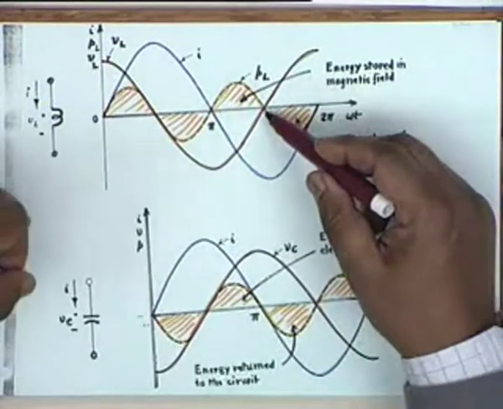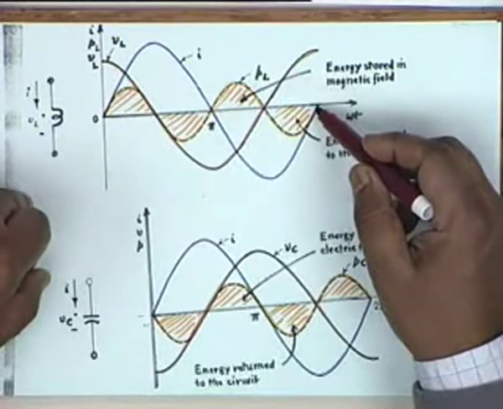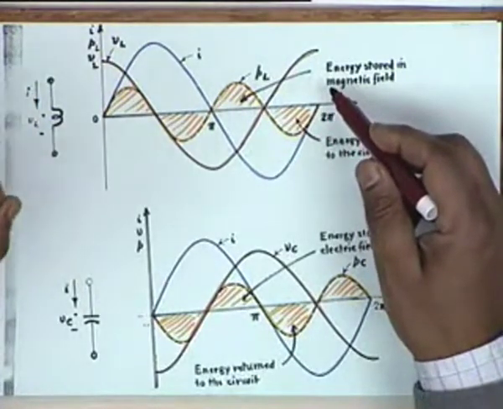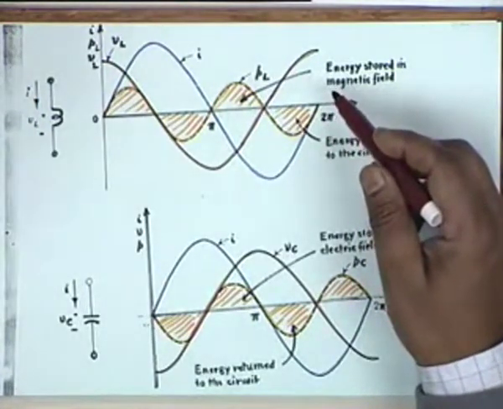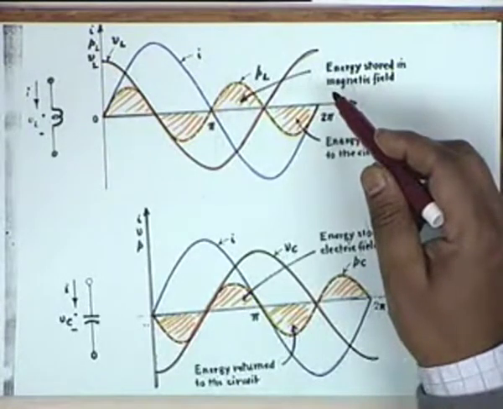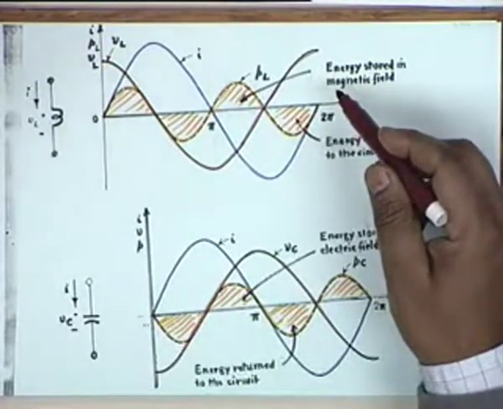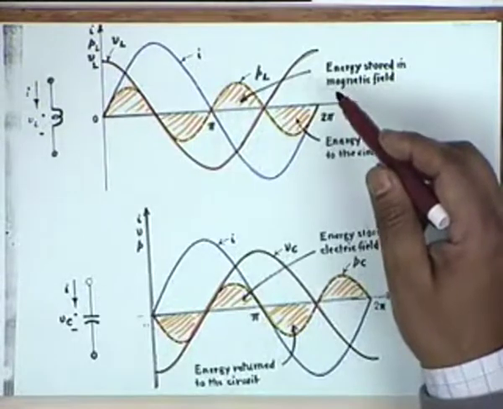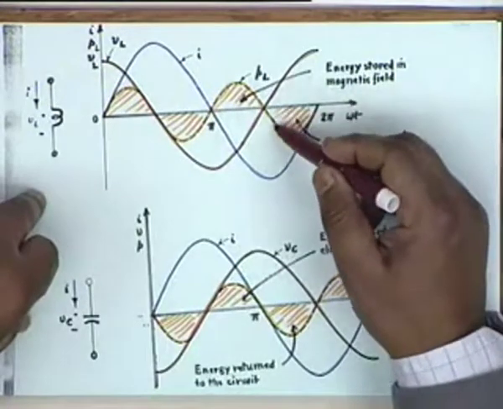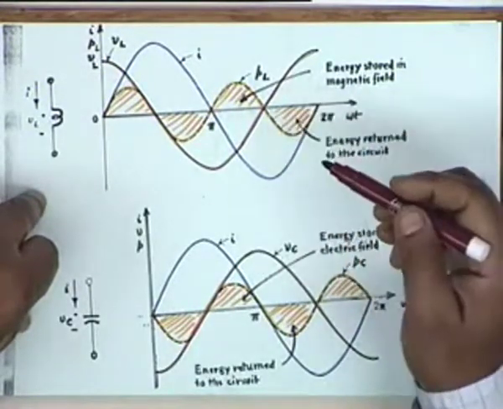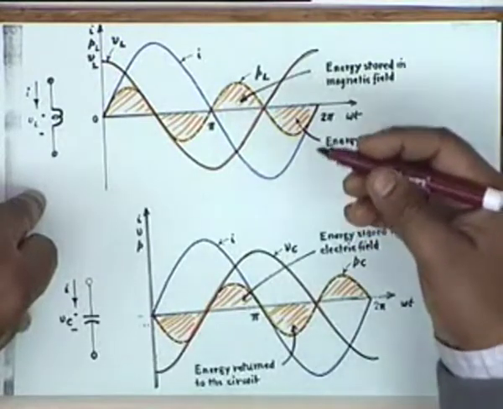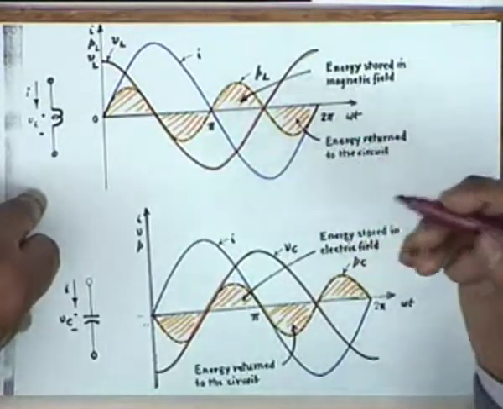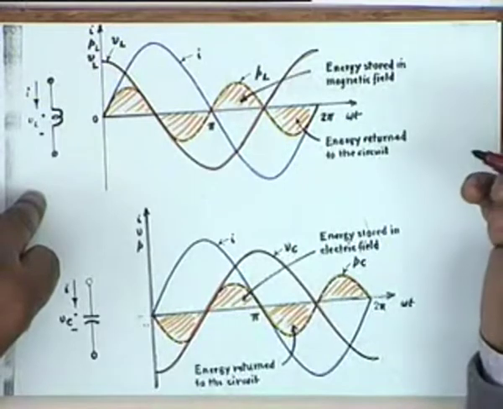On the other hand, in the next quarter of a cycle, this quarter refers to the current or the voltage cycle, not the power cycle. Power cycle is half of the voltage cycle. Alright. So in the next quarter of a cycle the power is negative, which means that the magnetic field is returning energy to the circuit.